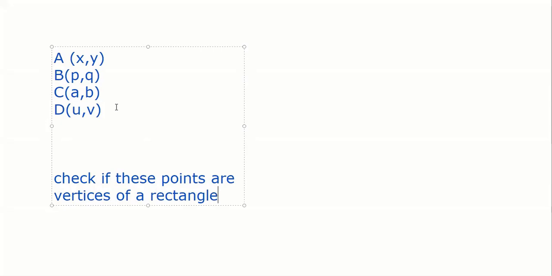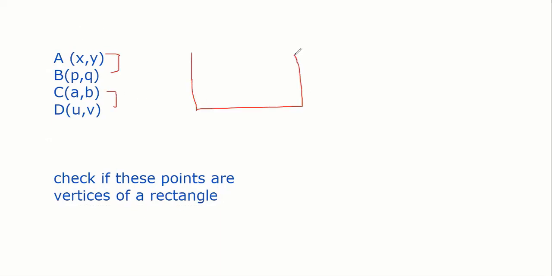I am going to give you the actual numbers also, but if numbers are given and I say check if these points are vertices of a rectangle, then what will you do? What is the logic, Slesha? Sir, I will check whether AB is equal to CD. First, she will check whether AB equals CD. Then I will check BC equals AD, because you take the 4 points in a cycle. So suppose that these are A, B, C, D. Correct, Slesha? Yes, sir.